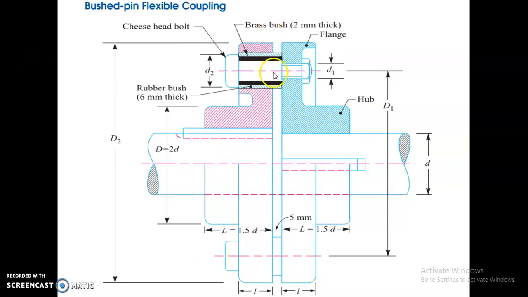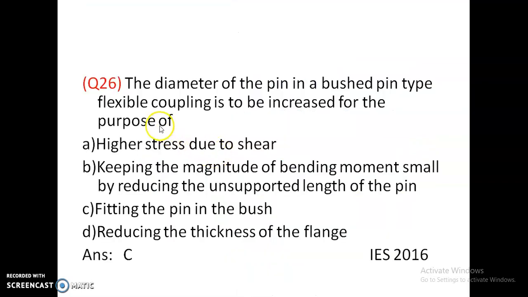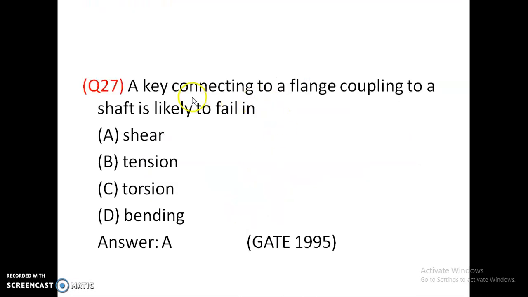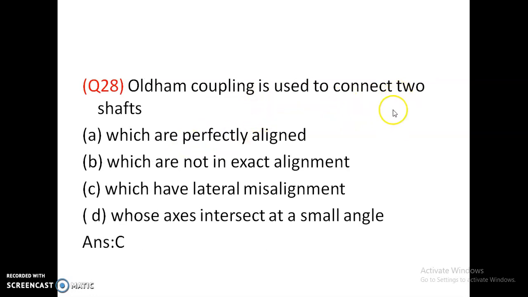So it is also similar to the flange coupling, but in this case, a bush and pin is provided, so it is called a bush and pin flexible coupling. Okay, the diameter of the pin is to be increased for fitting the pin in the bush. A key connecting a flange coupling to a shaft is likely to fail in shear, tension, torsion, bending. It is likely to fail in shear. Option A is correct.